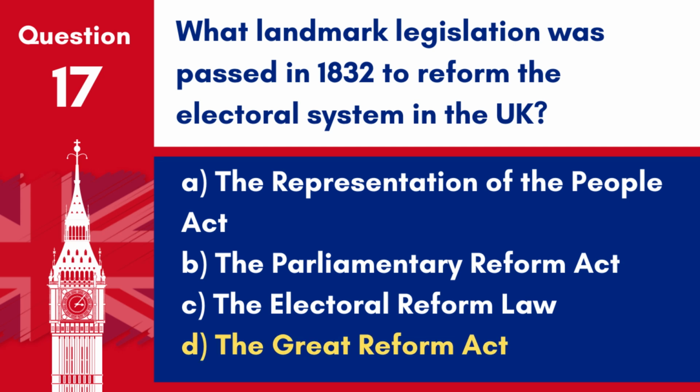Answer: D. The Great Reform Act. The Great Reform Act of 1832 reformed the electoral system by increasing the electorate and redistributing seats to better represent urban areas.